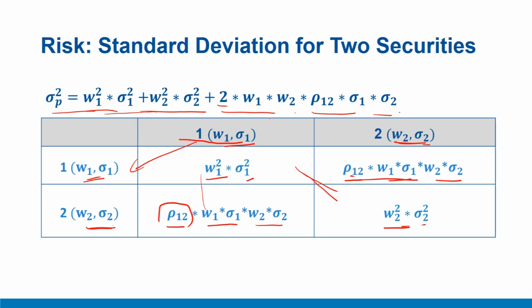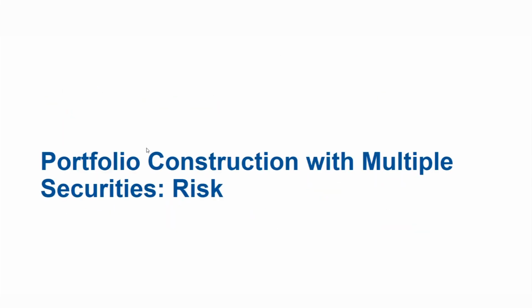To summarize, in this video, we understood how to compute the risk of a two security portfolio. We also understood that for securities that move exactly in lockstep manner with a correlation of 1, there is no diversification, and maximum diversification is achieved when the securities move exactly in opposite manner, that is with a correlation of -1. For all the other cases, correlation remains less than 1 and some amount of diversification is always achieved when two securities are added.